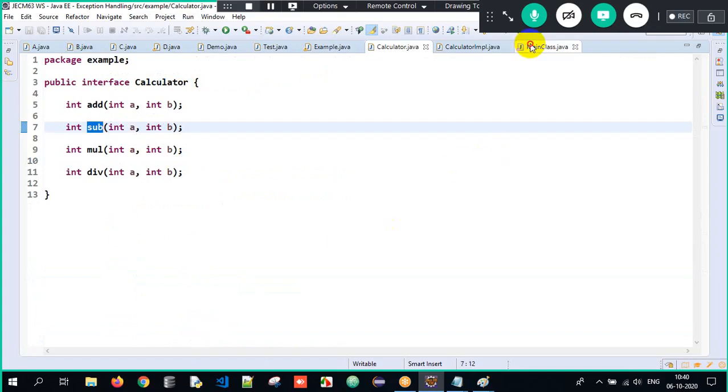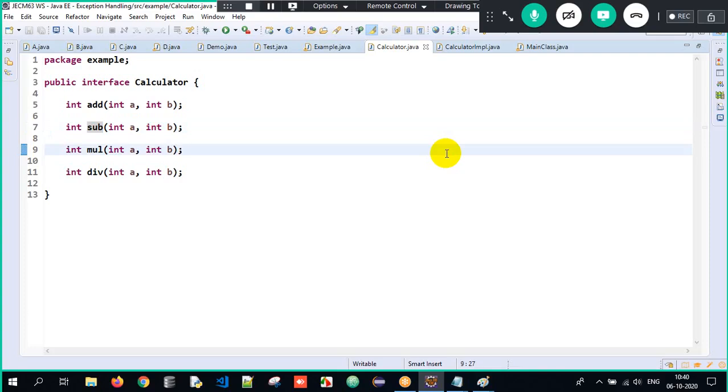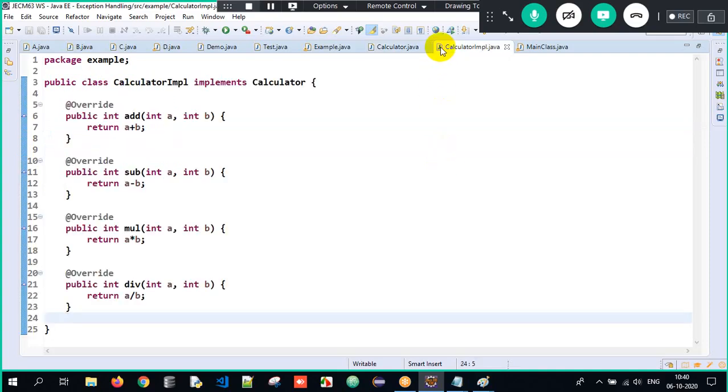So that way, we have developed a simple project by achieving abstraction and inheritance. You're just supposed to understand the process and try to do it. Clear? So what did we do over here? We created an interface called calculator. It had four abstract methods. What are those? Add, subtract, mul, and divide: addition, subtraction, multiplication, and division. So I had one implementation class which was implementing the interface and we were trying to override all its methods.